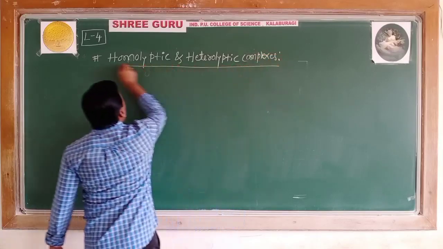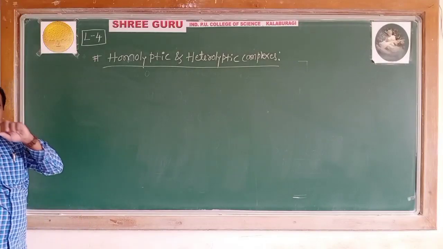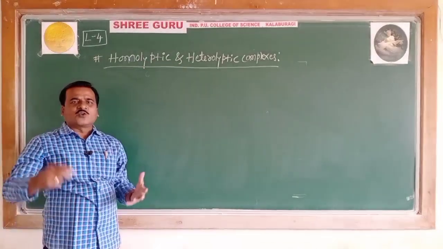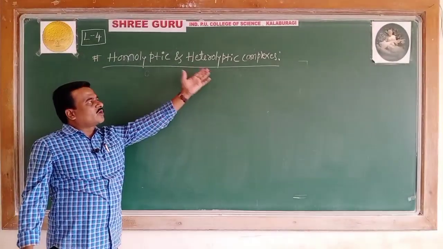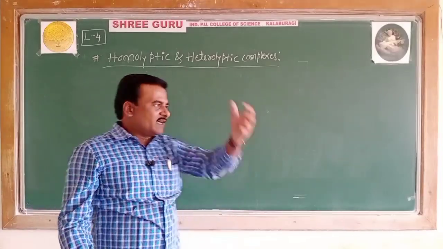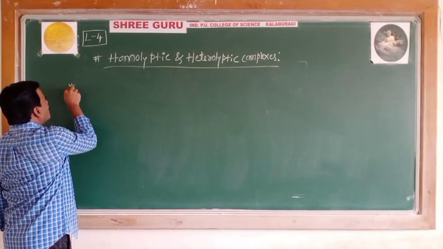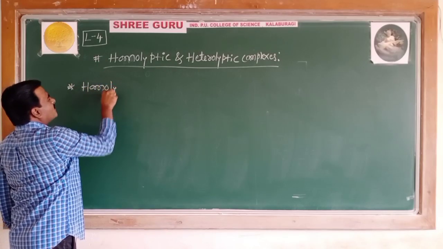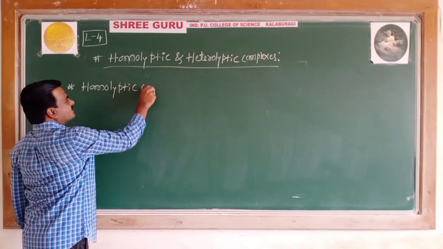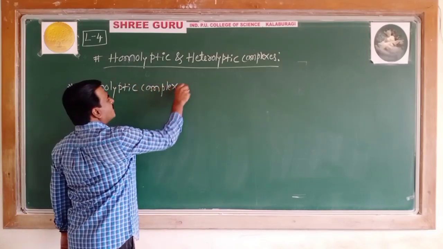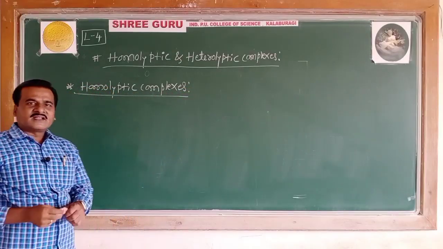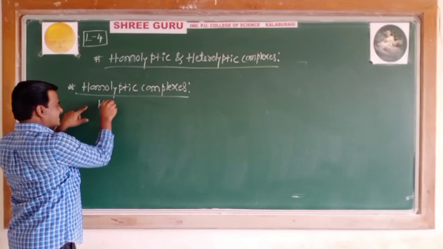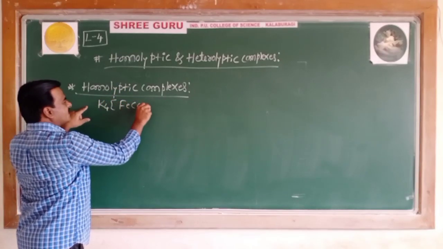Students, this part has a weightage of 2 marks. You will get a question like this: what are homoleptic complexes? Give an example. Or what are heteroleptic complexes? Give an example. The first word itself says homoleptic complexes. If I take a complex like K4[Fe(CN)6]